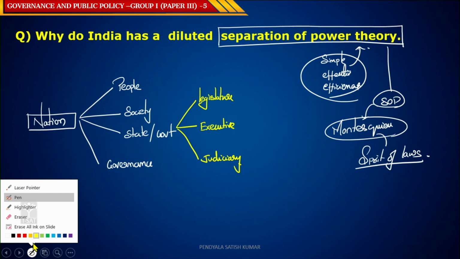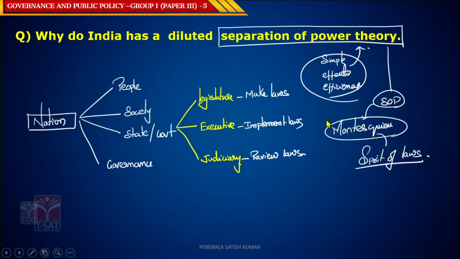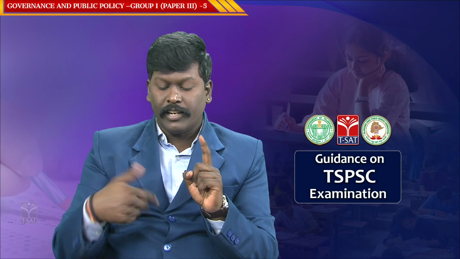So every branch has a unique function to perform: legislature to make laws, executive to implement the laws, and judiciary to review the law. The first principle is the state is divided into different branches, three branches mainly. We have your legislature, executive, and judiciary.